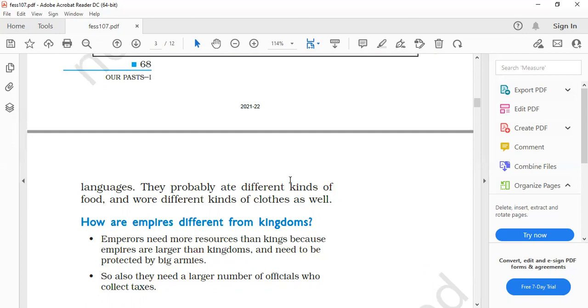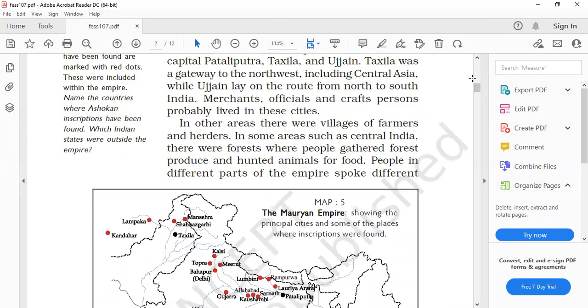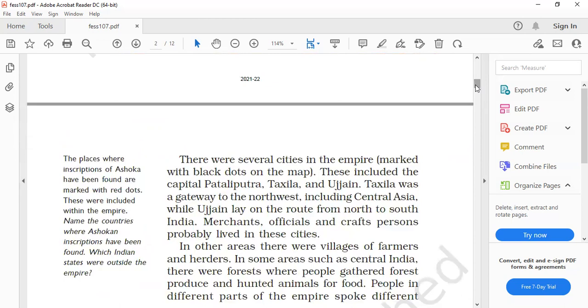Then you come to the answer, that is, it is the first line of the answer, and then you come to the point like here, that is, there were several cities in the empire, and this included capital Patliputra, Taxila, Ujjain. So these all cities are combined to make it an empire. So the answer should start like that. It's larger than the kingdoms because it contained more cities, several cities.